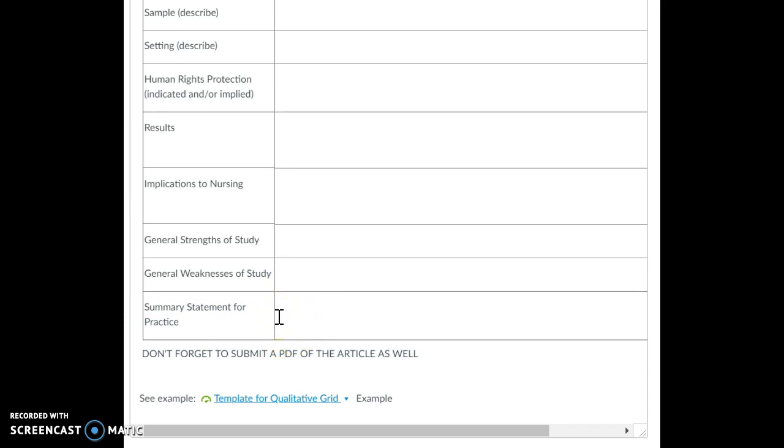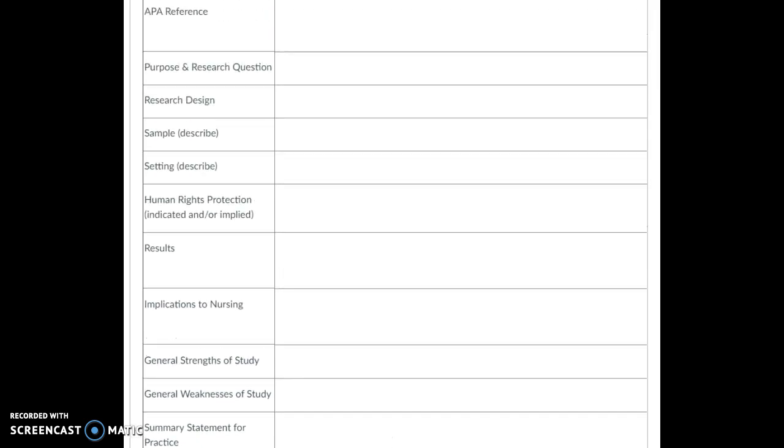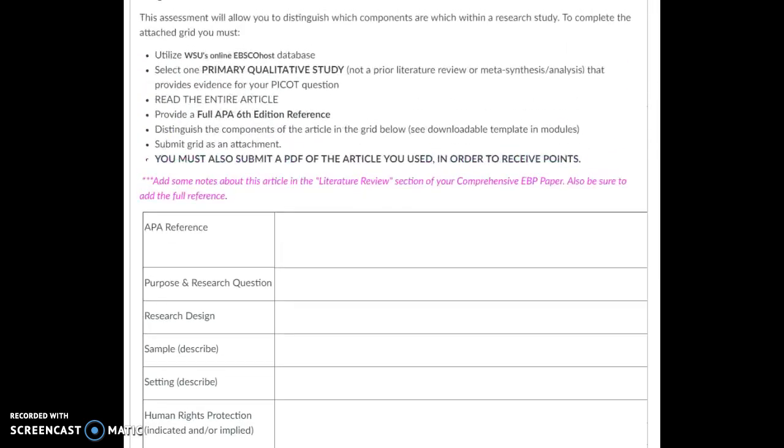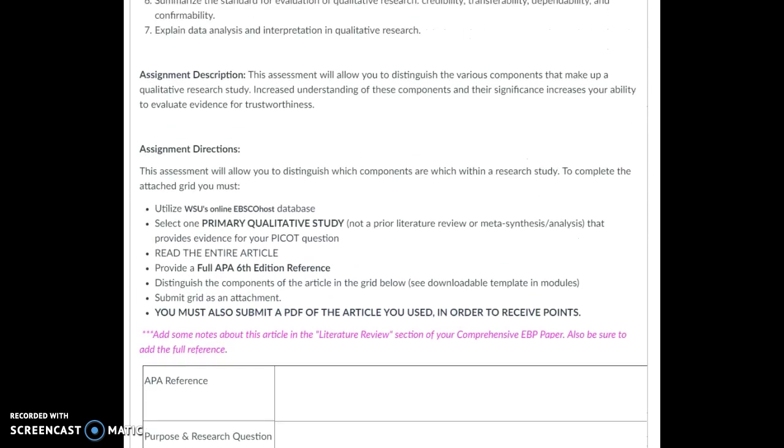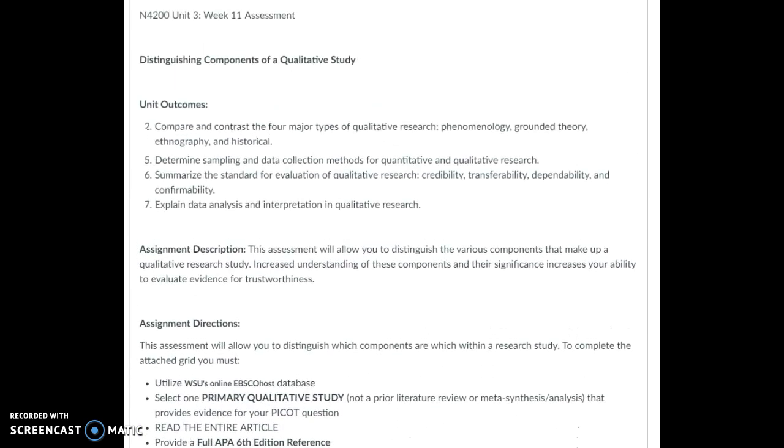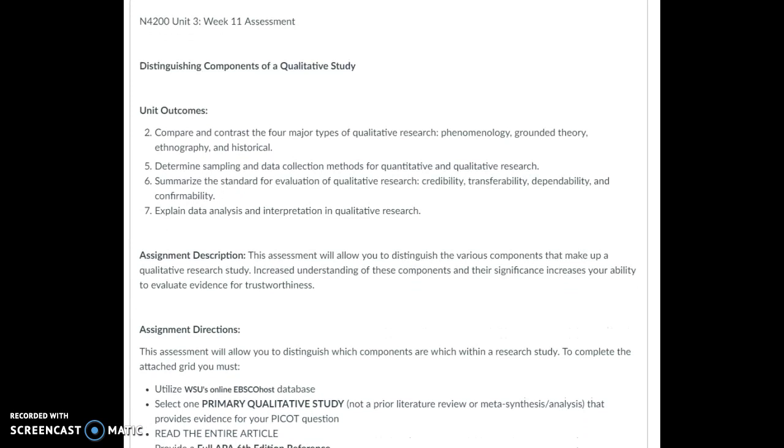You'll notice there are a few parts that were in last week's assignment that aren't on this one. Independent and dependent variables are not present on this list, as well as statistical tests, as statistical tests aren't used in qualitative. So it kind of balances out, although the grid is a little shorter. Sometimes finding a qualitative article on your topic or that's related to your topic, even if it's not 100% overlap, can sometimes take just a little bit more time.